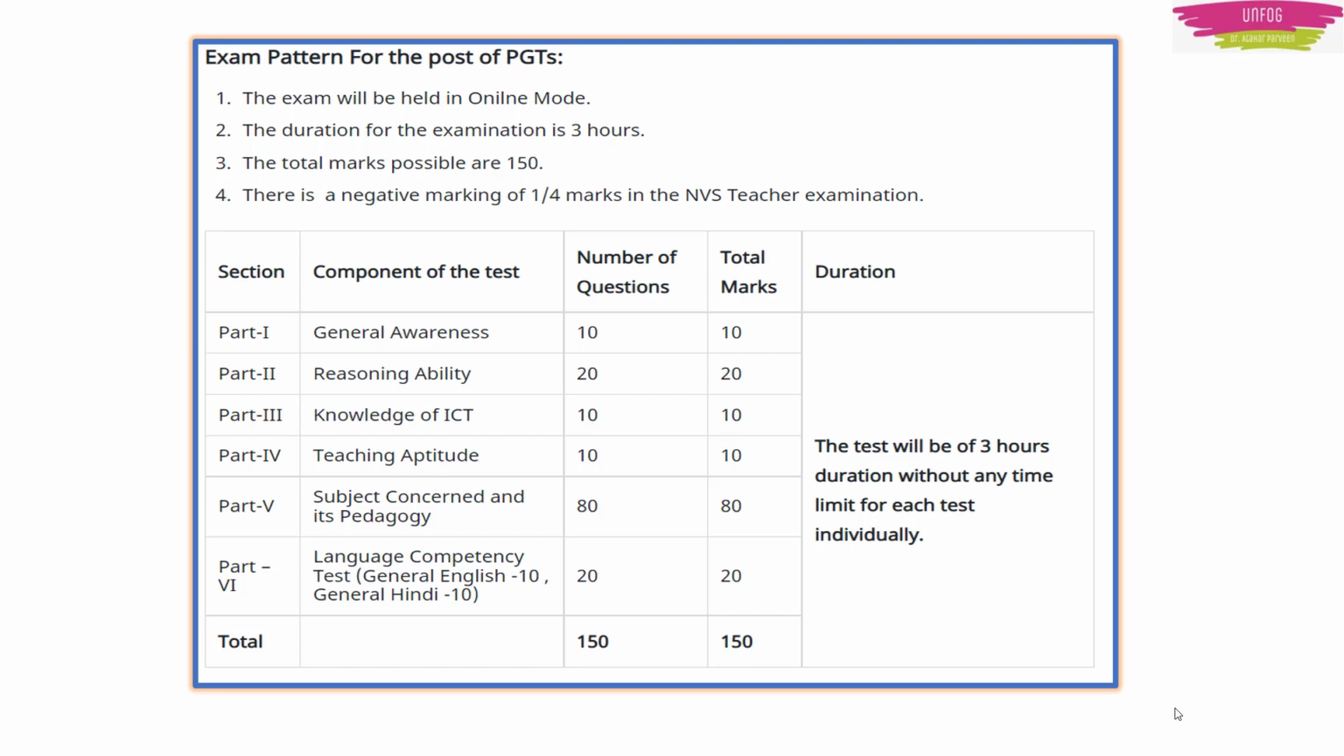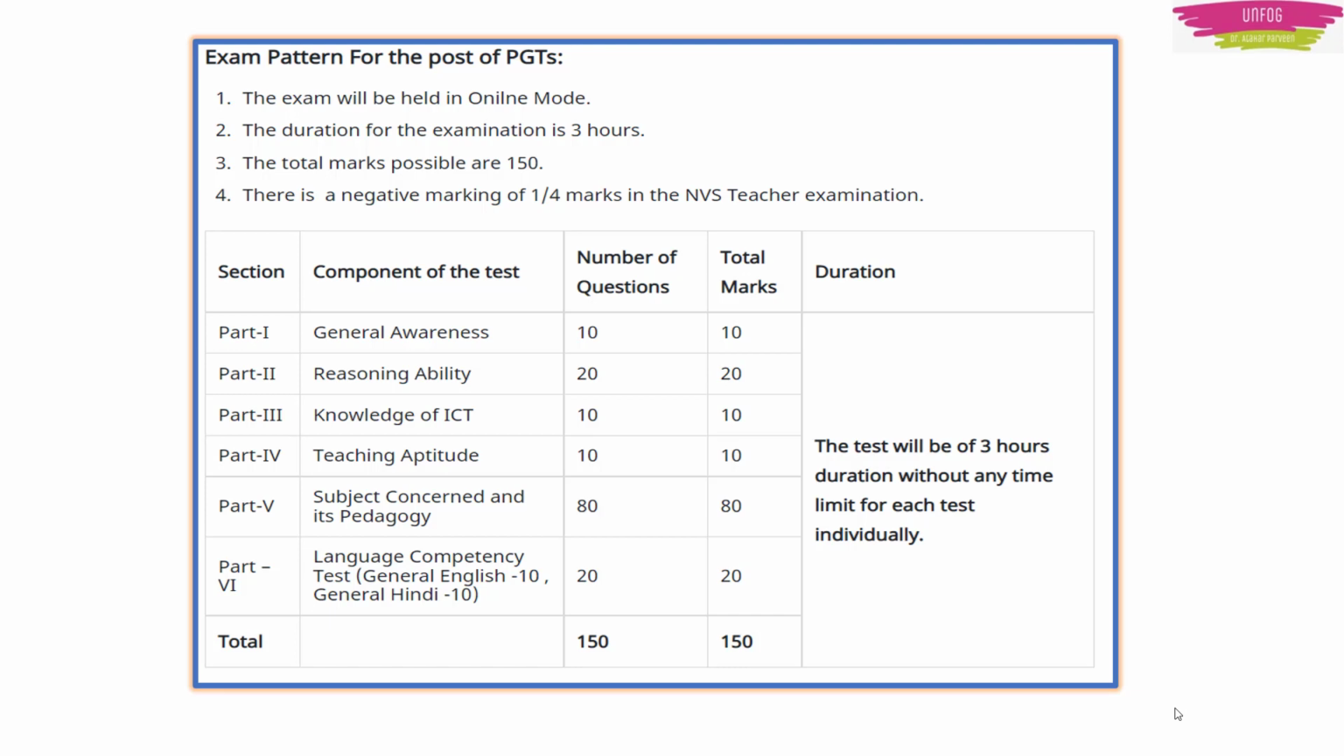Then part 5 is subject concerned and its pedagogy. Subject concerned means, say for example, if you are a science teacher, then you will have biology and chemistry subject questions. If you are a maths teacher, you will have maths and physics subject questions in your question paper. It will be like this. Number of questions will be 80 and total marks will be 80.